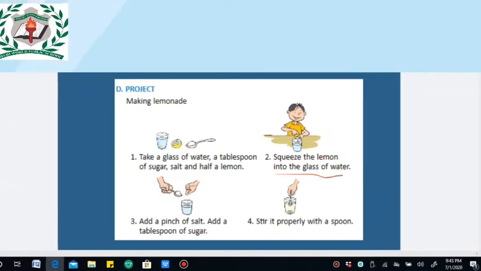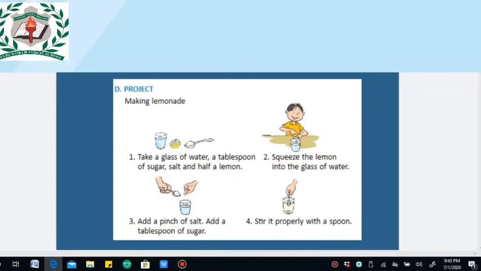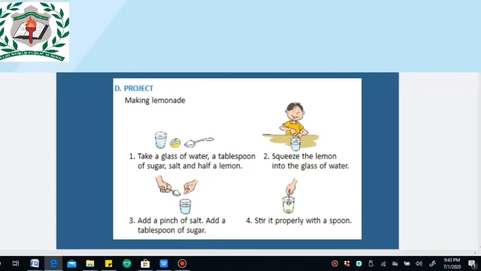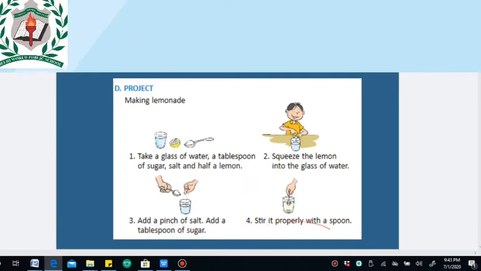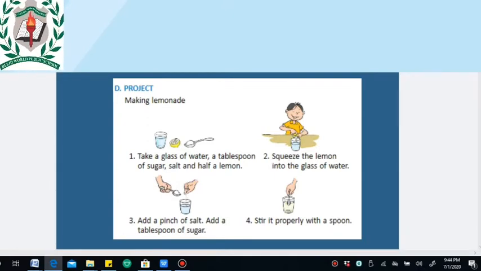What's the next step? Squeeze the lemon into a glass of water. And third step, add a pinch of salt and add a tablespoon of sugar. Sugar is for your taste, you may just add it. And then finally stir it properly with a spoon. Take one spoon and stir it properly. Okay, now your lemonade is ready. Yes, taste it and serve it to your family members also.